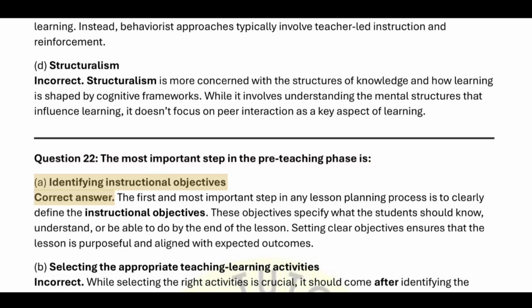Identifying instructional objectives. Correct answer. The first and most important step in any lesson planning process is to clearly define the instructional objectives. These objectives specify what the students should know, understand, or be able to do by the end of the lesson. Setting clear objectives ensures that the lesson is purposeful and aligned with expected outcomes. B. Selecting the appropriate teaching learning activities. Incorrect.